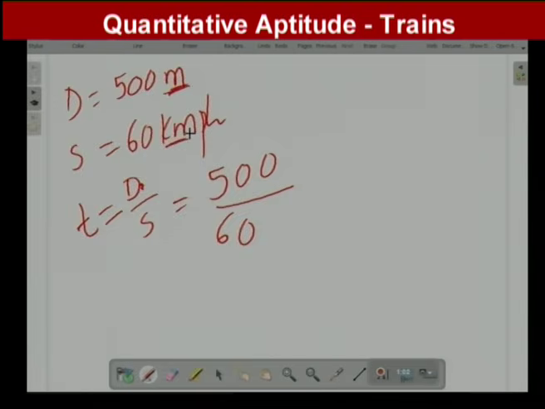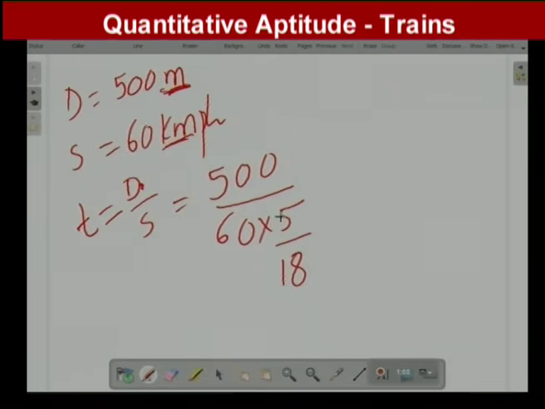Kilometer per hour means distance in kilometers, time in hours. So here meters, here kilometers. Is it the same? No. We have to convert the units from kilometer per hour into meter per second. So that's why multiplying with 5/18. It is a small simplification. There is no issue with this.